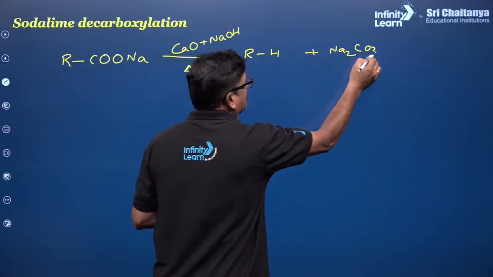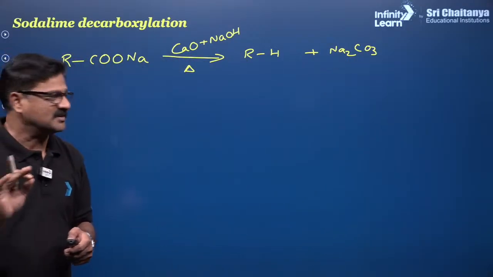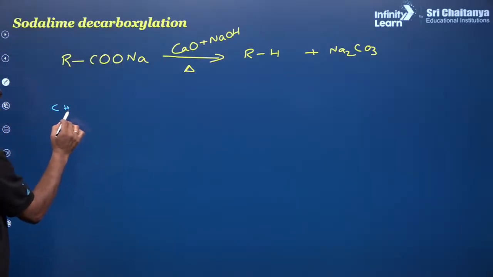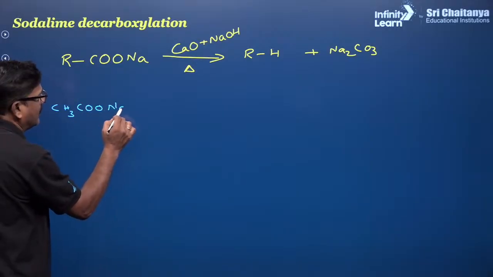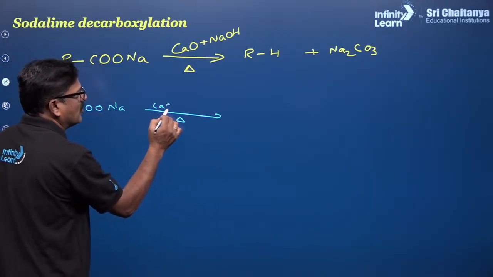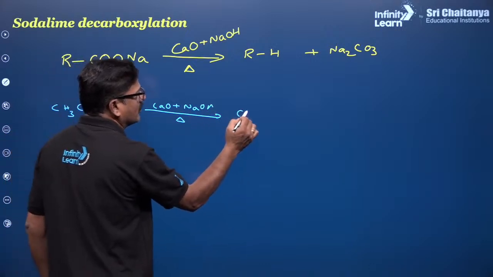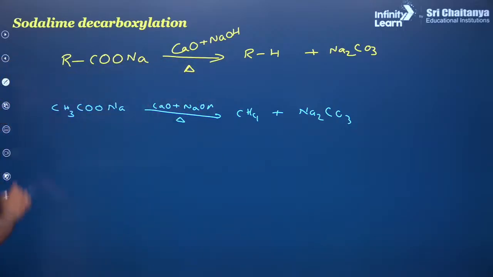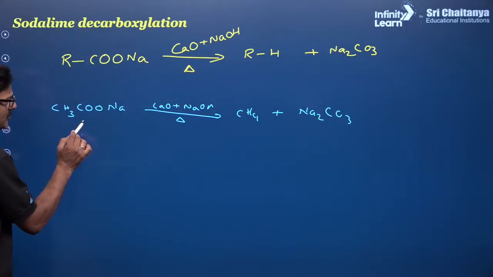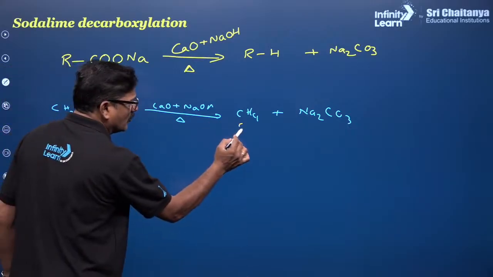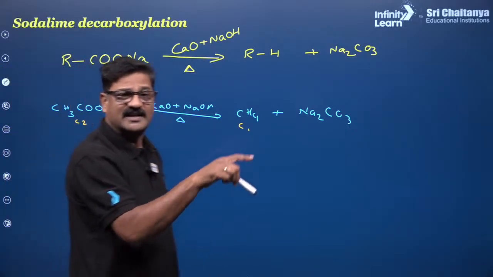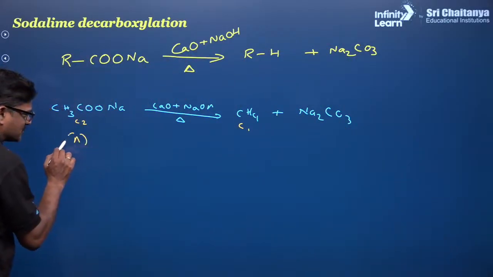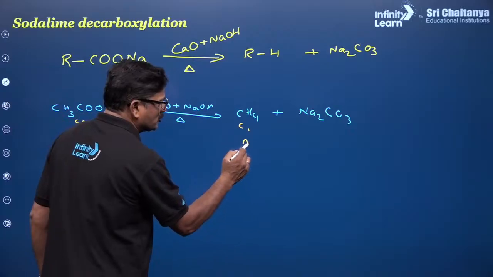This is what is called decarboxylation. For example, CH3COONa is heated with soda lime, calcium oxide plus sodium hydroxide, and you get CH4 plus Na2CO3. What is the lesson we learnt? The reactant has 2 carbons and the product has 1 carbon. So this is used for descending conversions in organic chemistry, my dear children. Let us say n carbons; then the product will have n minus 1 carbons.